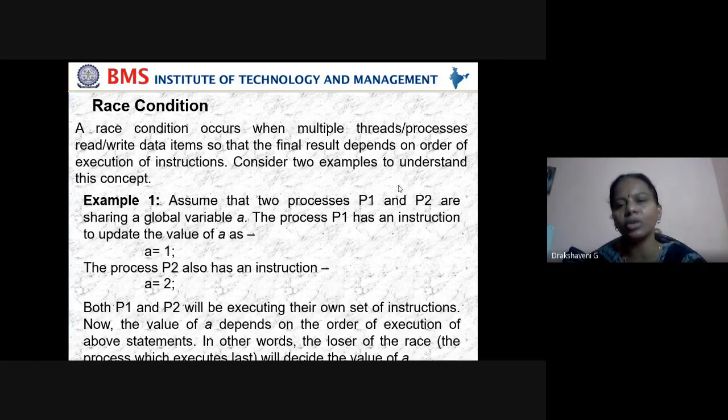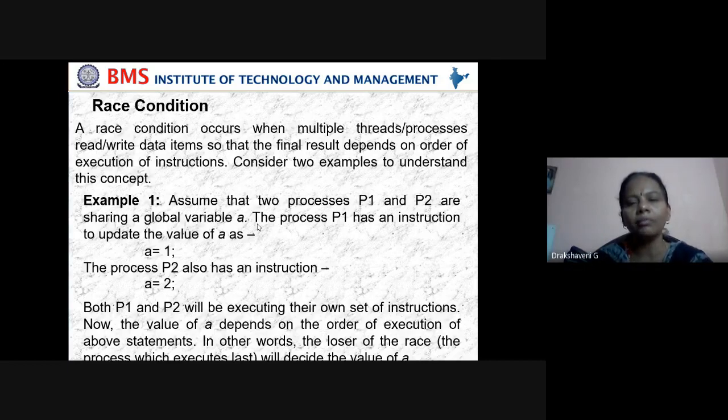Assume that there are two processes, P1 and P2, sharing a global variable A. A is what? A global variable. P1 and P2 are processors. And because A is global, P1 can use it and P2 can also use it.